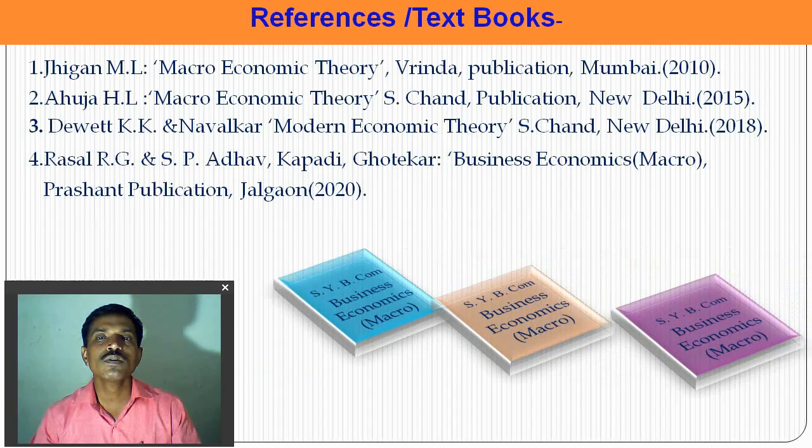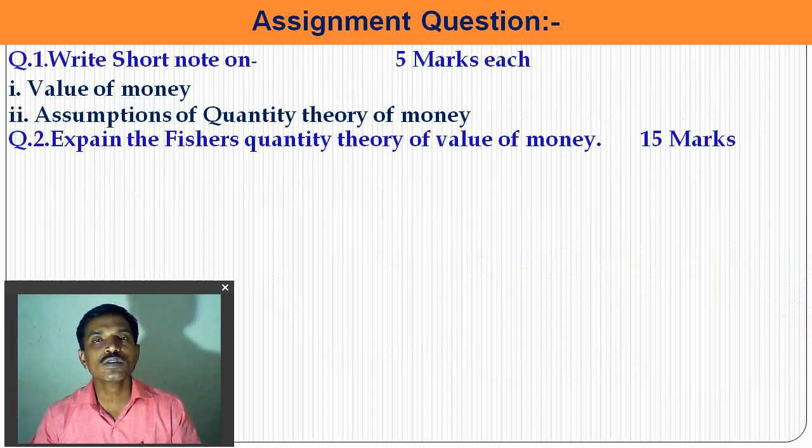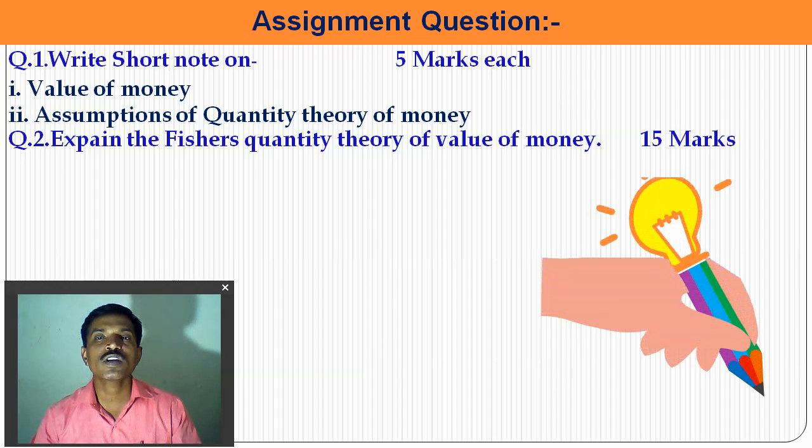The assignment question on this topic: write a short note on what is the value of money, give the assumptions of the quantity theory of money, and explain Fisher's quantity theory of value of money in detail, for 15 marks. So this is the assignment question for you: the value of money, the assumptions of the quantity theory of money, and explain Fisher's quantity theory of value of money.